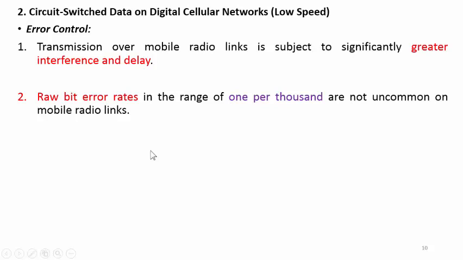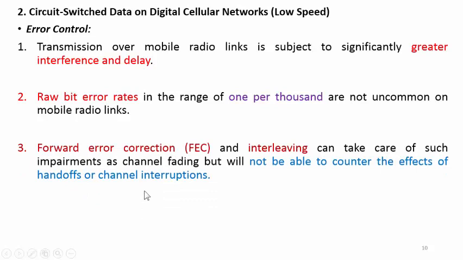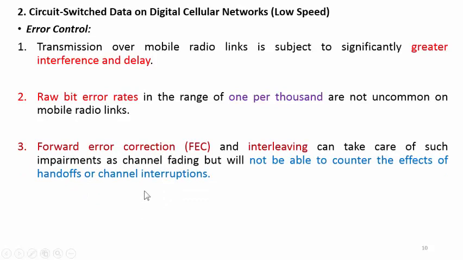Raw bit error rates in the range of 1 per 1000 are not uncommon on mobile radio links. So a single bit error in 1000 bits is not uncommon, and a single bit error is also observed. Forward error control and correction and interleaving can take care of such impairments as channel fading.